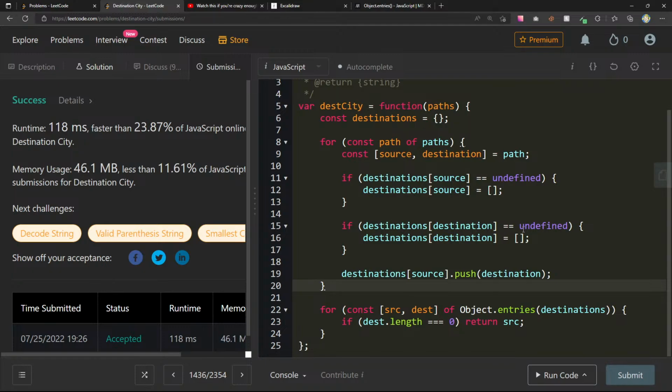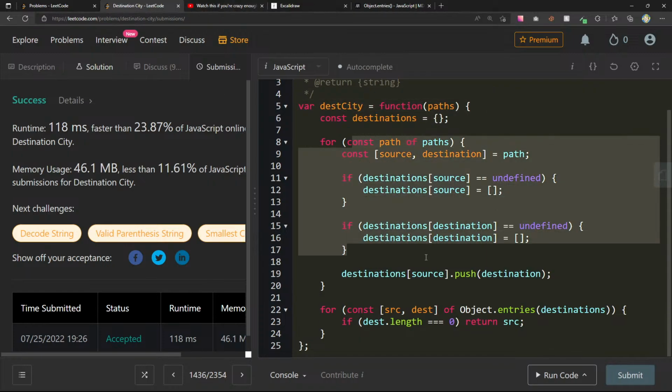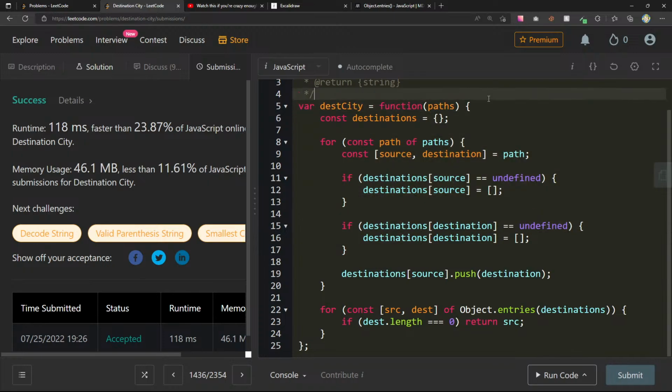But let's see, is there a better way that I can do this without creating this map? Maybe instead of doing all this logic, I would still like to go through each one, maybe without doing this. So why does that work? I create destination to source and destination to destination. If that's undefined, I'll also create it in my map.